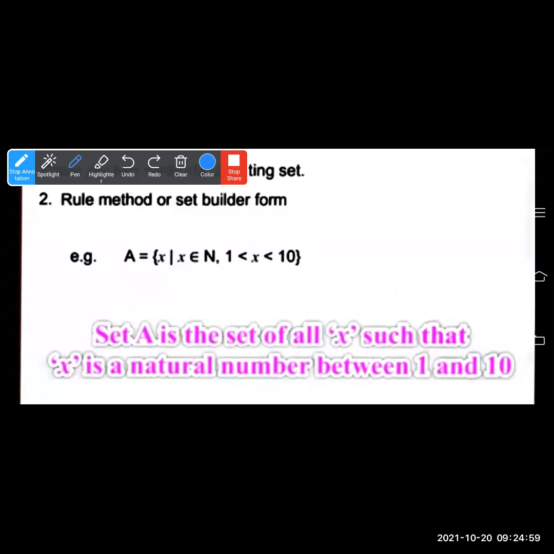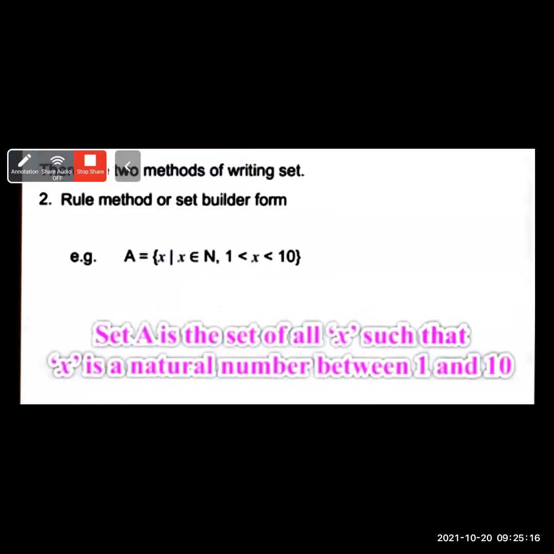Okay. This way you have to list out. But how do we read this set? The set A is the set of all x such that x is a natural number between 1 and 10. This way you have to read out this set.